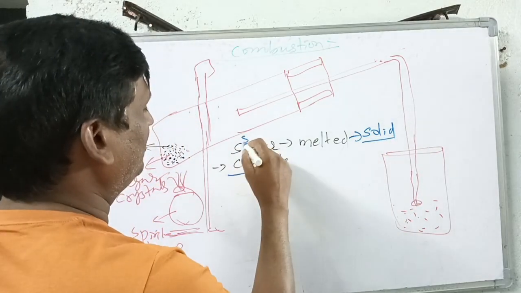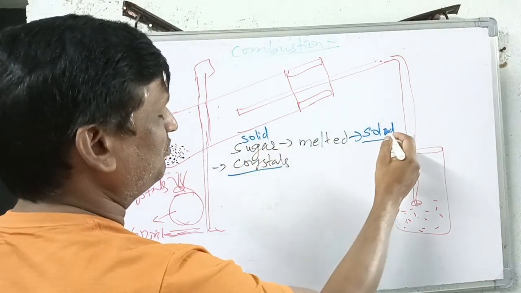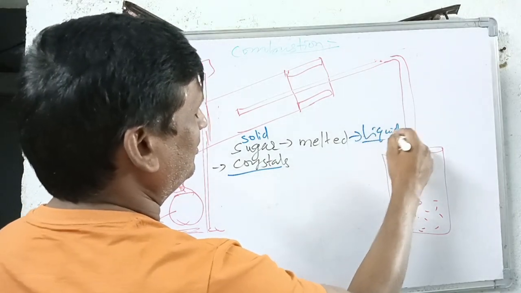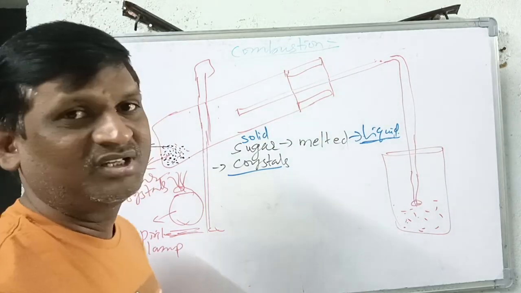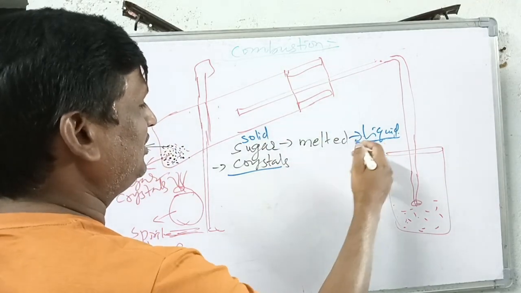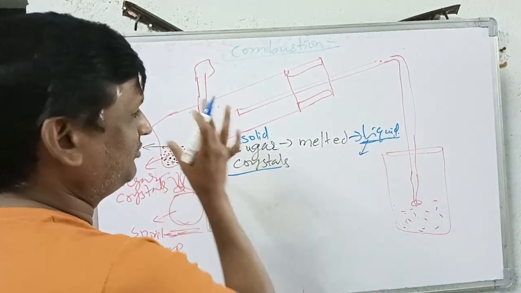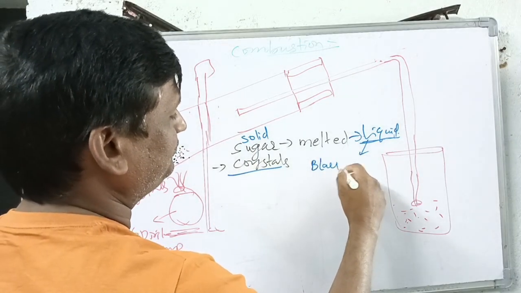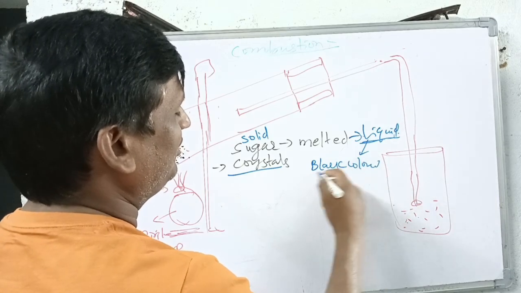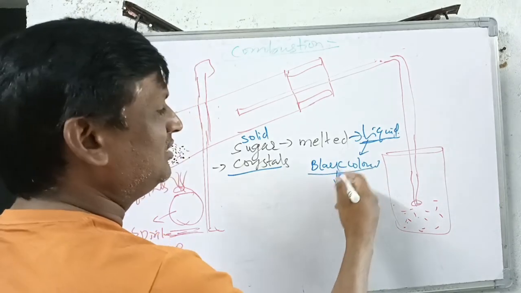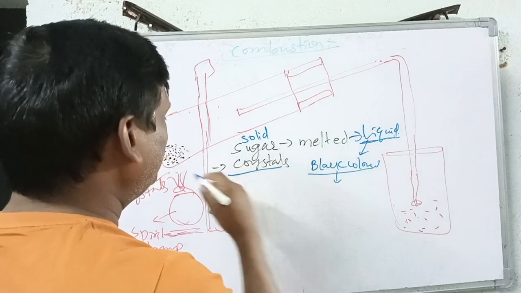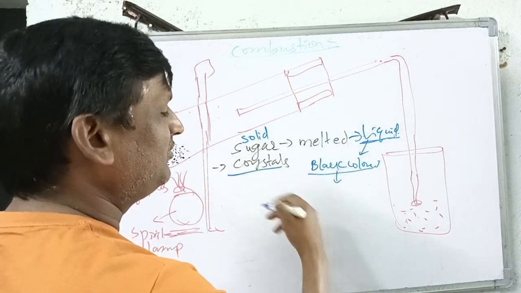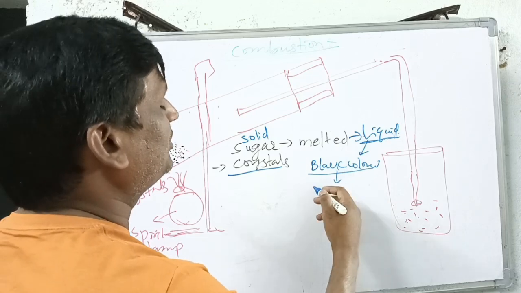So here is the solid. The solid sugar crystals are melted into what? Liquid. So the state of the material is changed, and if this liquid is heated continuously with the help of the spirit lamp, again this liquid changes into black color. And if this black color liquid in the test tube or boiling tube is being heated continuously, what happens?